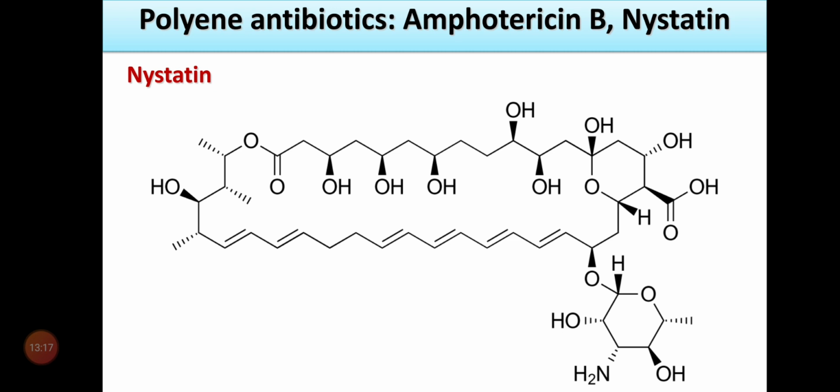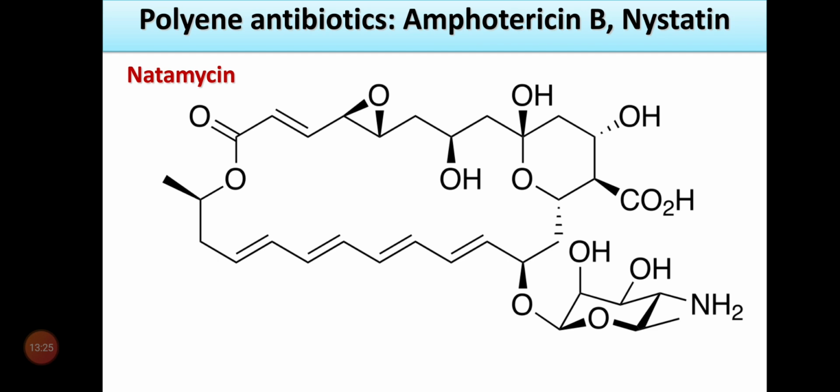Nystatin is again another example of a polyene antibiotic. It will act the same as amphotericin B. And the next drug is natamycin. The nystatin, natamycin, and amphotericin B.